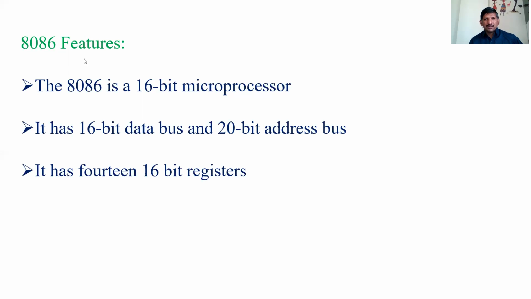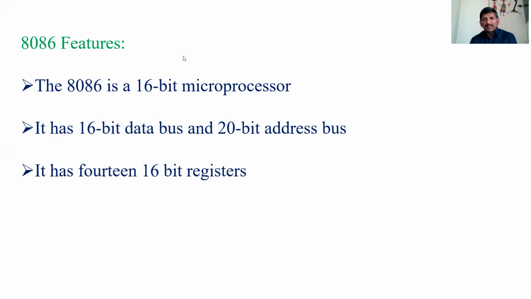If you look at the architecture of 8086, it contains fourteen 16-bit registers. It contains general purpose registers: AX, the accumulator, for storing the result of operations in the case of multiplications and divisions; BX, the base register, which contains the offset address; CX, used for storing the counting values; and DX, the destination register.